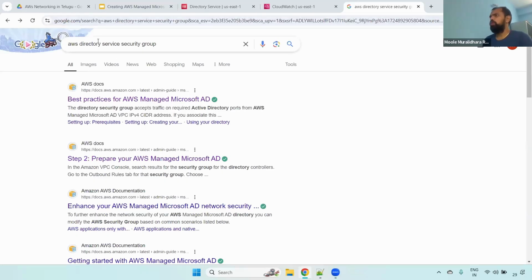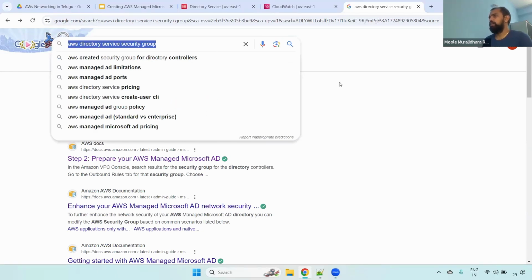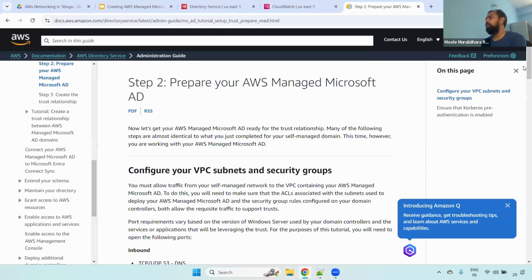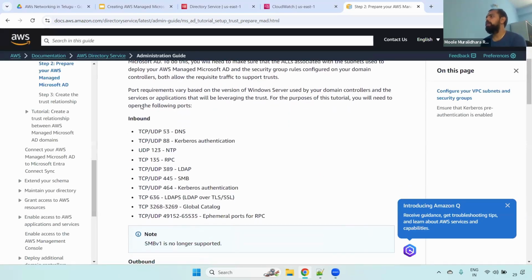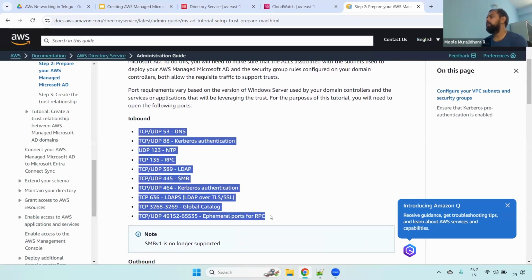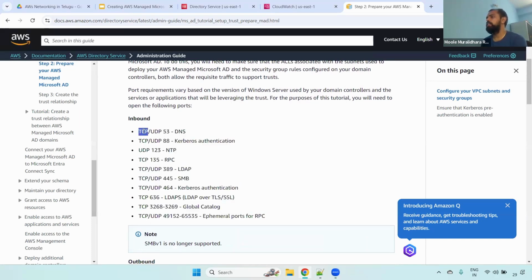Now we can go to Google and search for AWS Directory Service Security Group, and open this AWS documentation. Remember one thing: when you are creating the AD, you have to enable inbound for these port numbers. TCP and UDP 53 is for DNS purpose, TCP and UDP 88 is for Kerberos authentication, UDP 123 is for NTP, and TCP 135 is RPC.